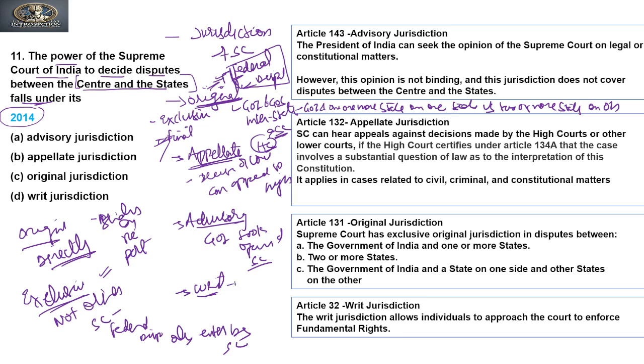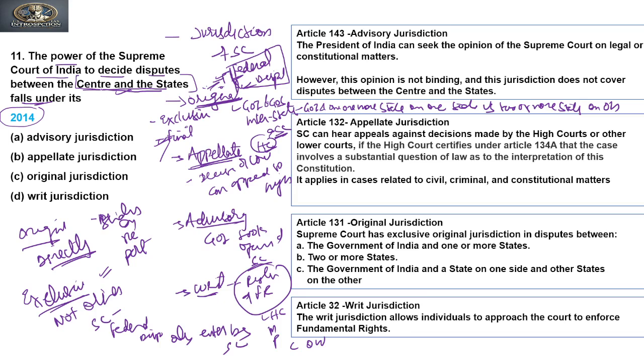Writ jurisdiction means restoration of violated fundamental rights through the writs of habeas corpus, mandamus, prohibition, certiorari, and quo warranto, the five writs. So this is the jurisdiction of the Supreme Court. The question asks about the jurisdiction for center and state disputes.